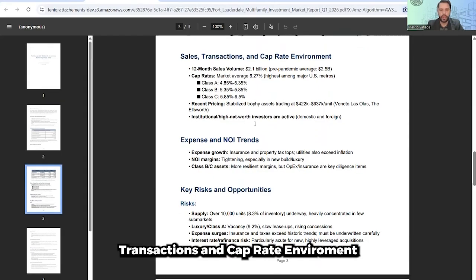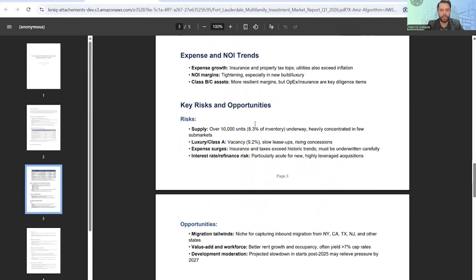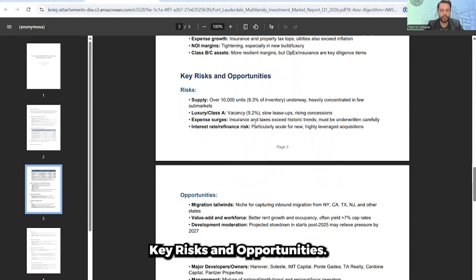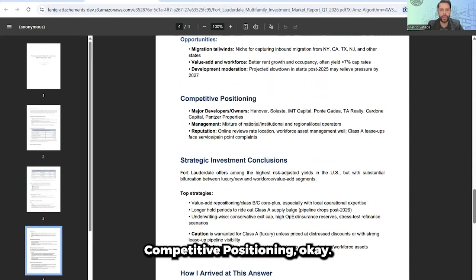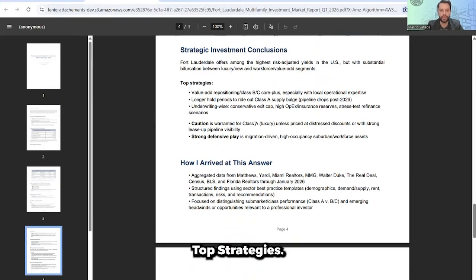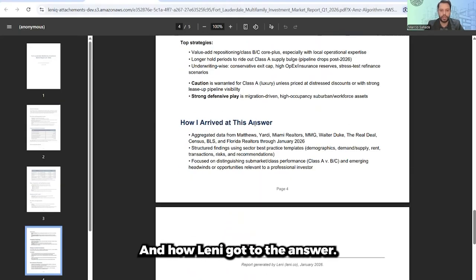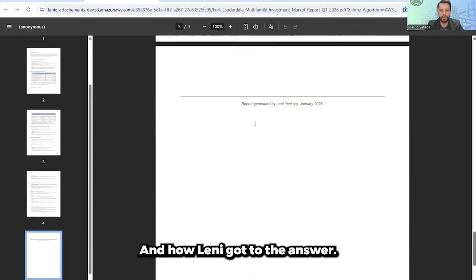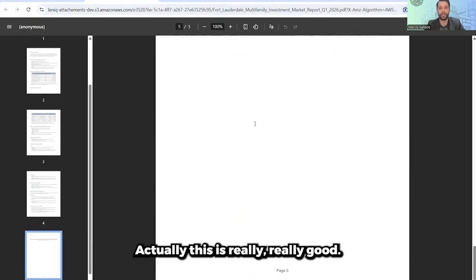Transactions and cap rate environment, expense and NOI trends, key risks and opportunities, competitive positioning, strategic investment conclusions, top strategies, and how Leni got to the answer. Actually, this is really, really good.